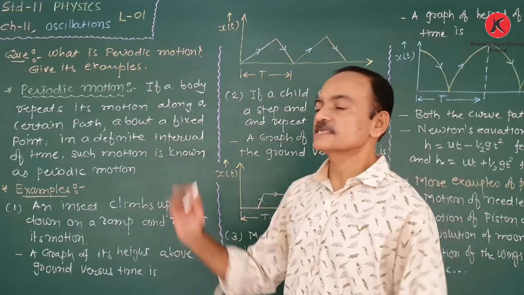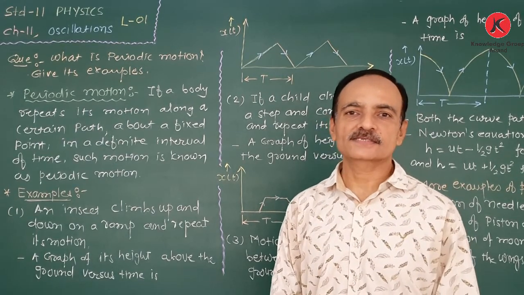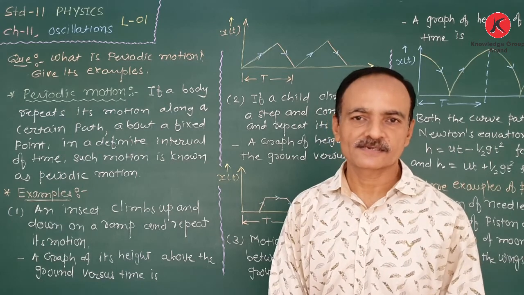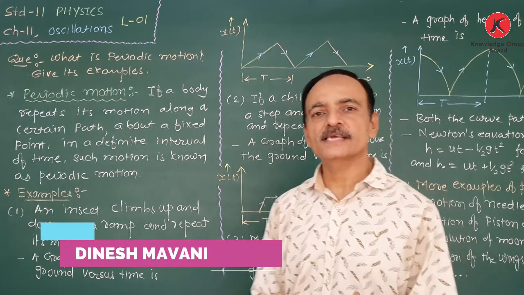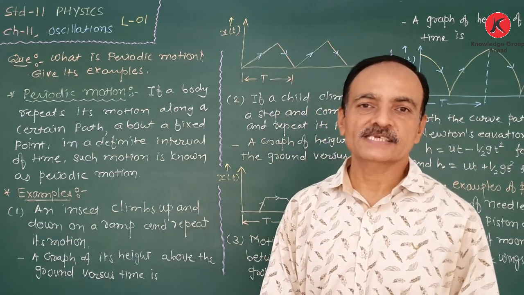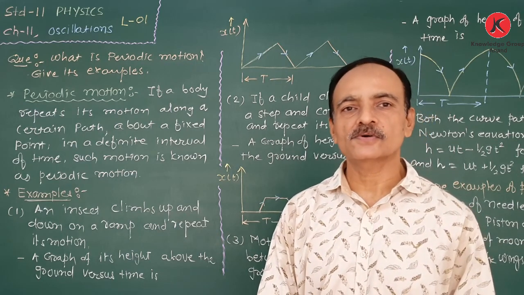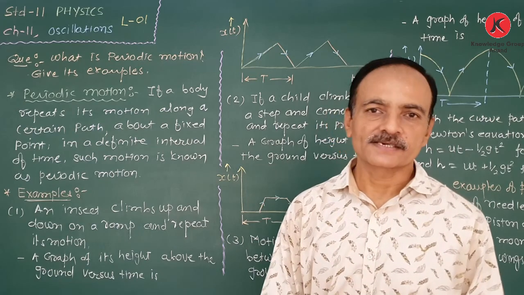Today we are going to discuss the last two chapters, oscillations and waves. These two chapters are most important for 12th standard because on the base of these two chapters we have to also study ray optics and wave optics in 12th standard in part 2. The weightage of this chapter is also more compared to the other chapters, right?